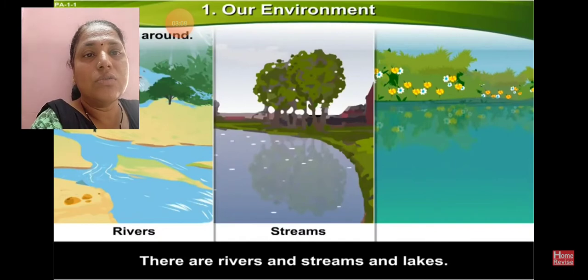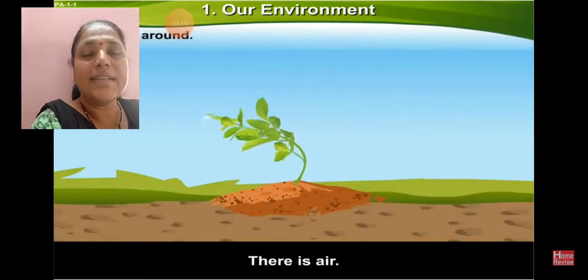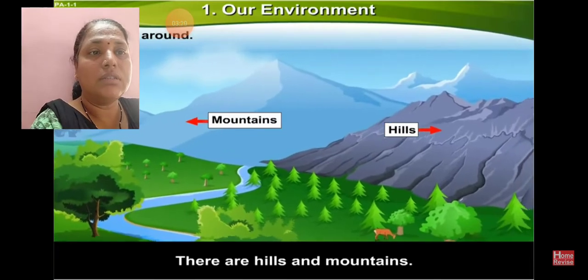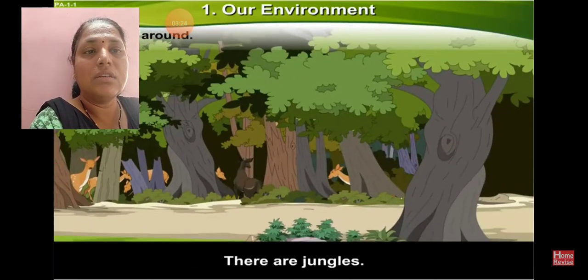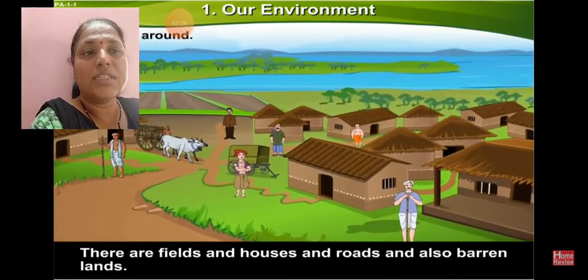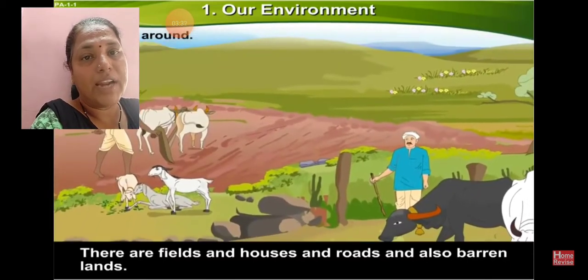There are also rivers, streams and lakes. They are also part of our environment. There is air. There are hills, mountains, clouds, jungles, wild animals. There are fields and houses and roads, and also barren land, which are part of our environment.